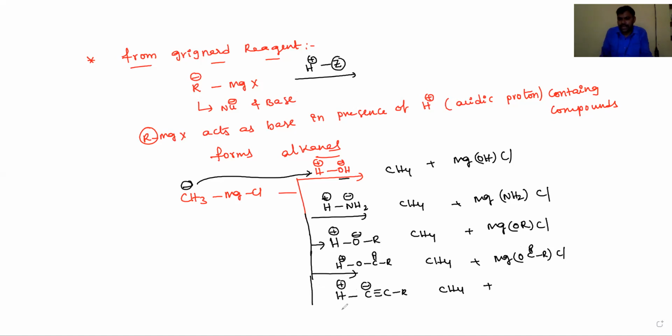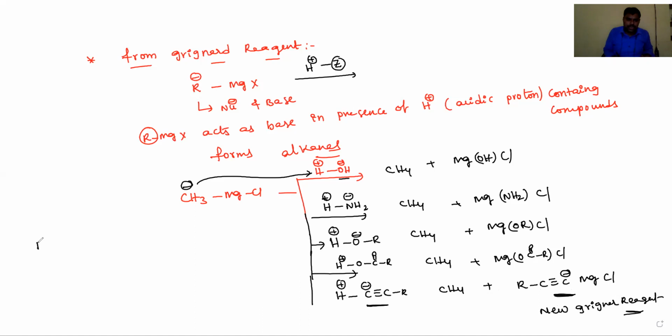And if it is terminal alkyne, it reacts and produces new Grignard reagent. The new Grignard reagent is RC triple bond C minus and MgCl. This is the new Grignard reagent. Alkynyl magnesium chloride. It is a new Grignard reagent. Okay, it will help in the preparation of higher alkynes.